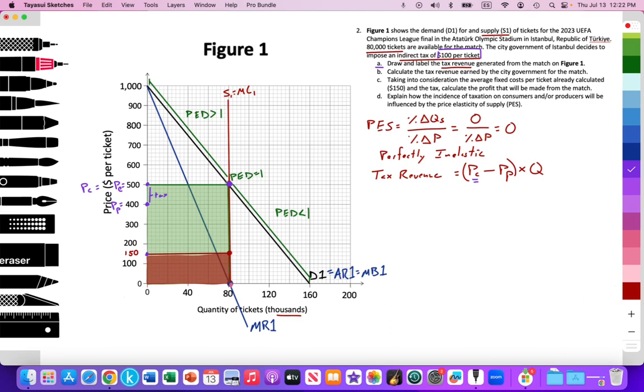And the consumer will not face any of the burden of the tax because we know that the burden of the tax rests on the more inelastic curve.